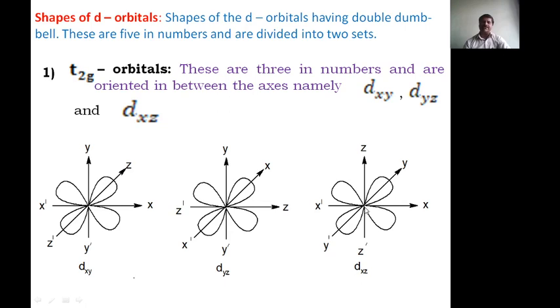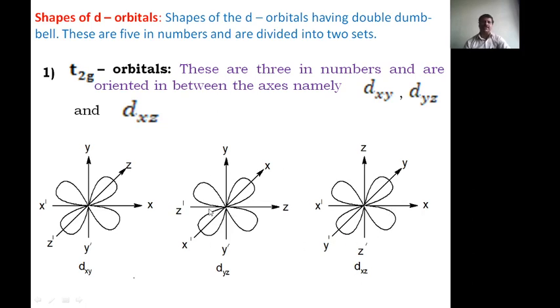Another lobe touches the positive direction of z and the negative direction of x, and the other end touches the positive x direction and the negative direction of z. That we have to take. Therefore, these are the shapes of the t2g d orbitals.